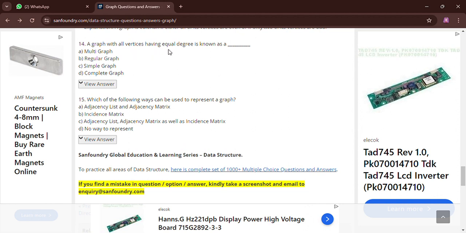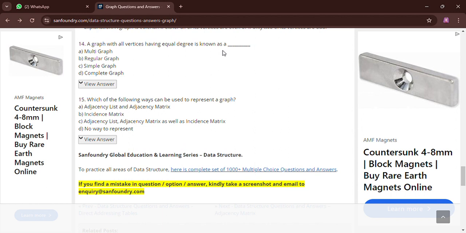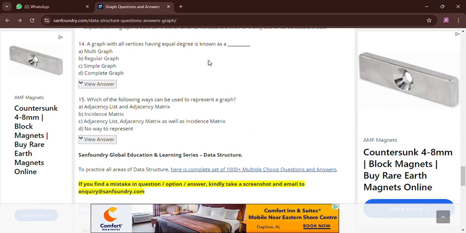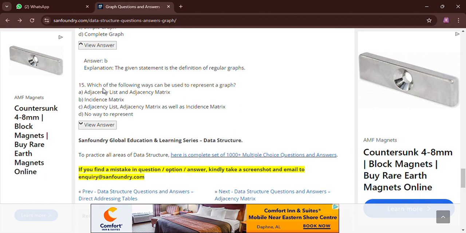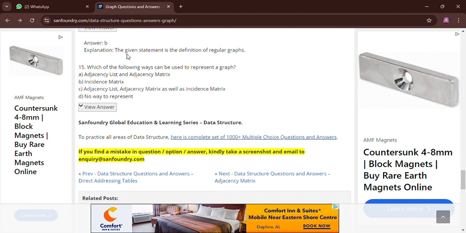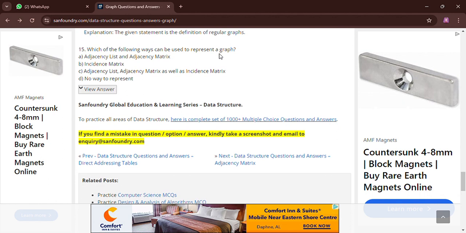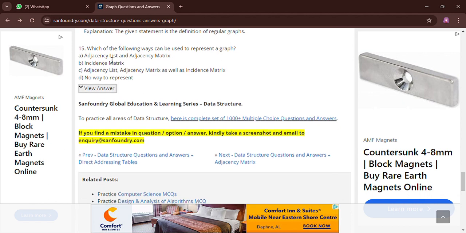And the next question is, a graph with all vertices having equal degree is known as what? It means the graph in which every node has an equal number of connected nodes. So the graph will be a regular graph. The answer B will be correct. We can also see the explanation: the given statement is the definition of the regular graph.